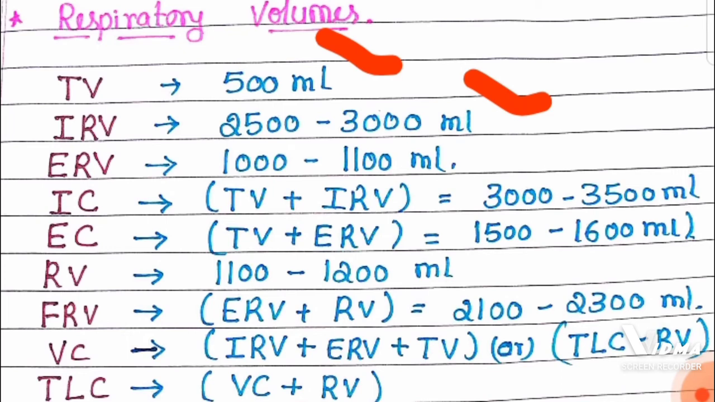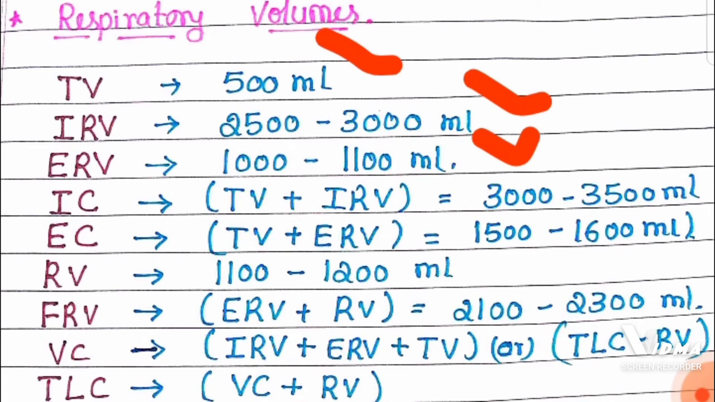It is the maximum amount of air that can be taken into the lungs after the deepest inhalation. It is around 2500 to 3000 ml. And ERV means expiratory reserve volume, and it is the maximum amount of air that can be flushed out into the atmosphere after the deepest exhalation. It is around 1000 to 1100 ml or 1200 ml.